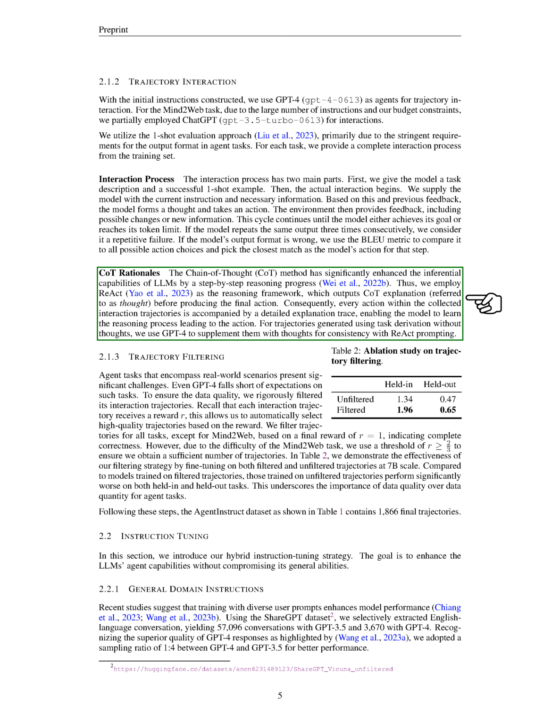Recognizing the superior quality of GPT-4 responses, we adopted a sampling ratio of 1:4 between GPT-4 and GPT-3.5 for better performance. We consider 2 datasets, the AgentInstruct dataset and the general dataset. The mixture ratio of these 2 datasets is defined as eta.